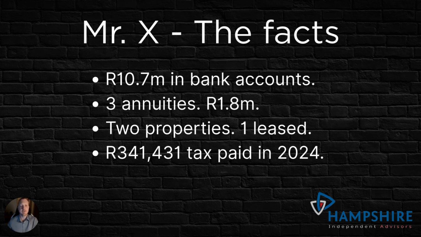He has 10.7 million Rand just sitting in bank accounts, money market, and fixed deposits. He has three annuities worth about 1.8 million Rand. So, yeah, obviously the lion's share of his portfolio is in banks. He has two properties. One of them he leases out, and he paid 341,000 Rand in tax in the last tax year. So that's a pretty high tax burden.